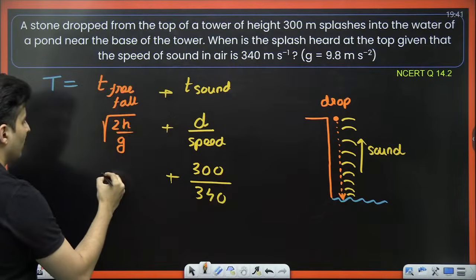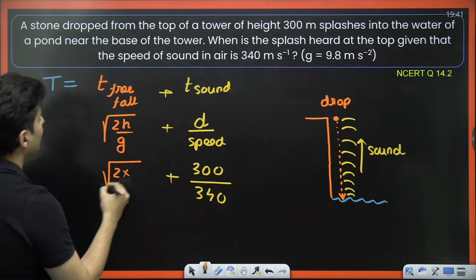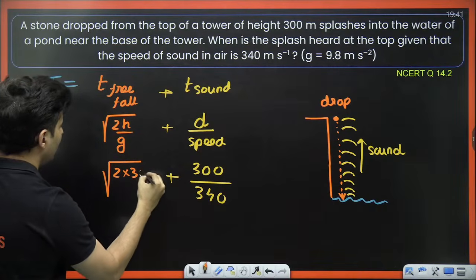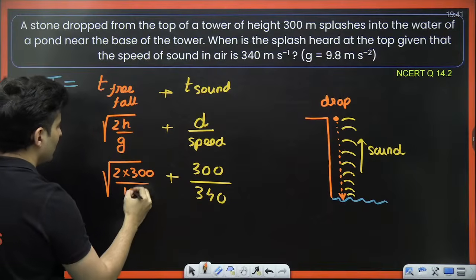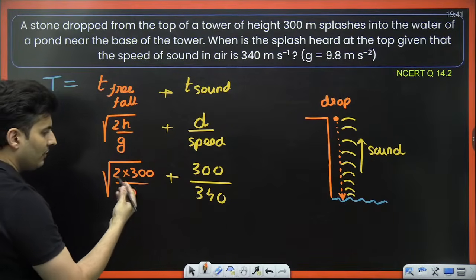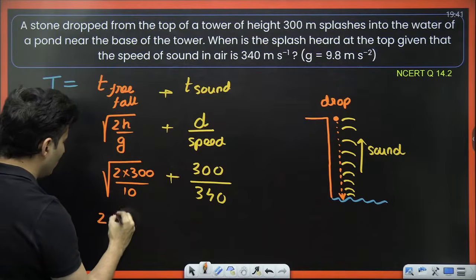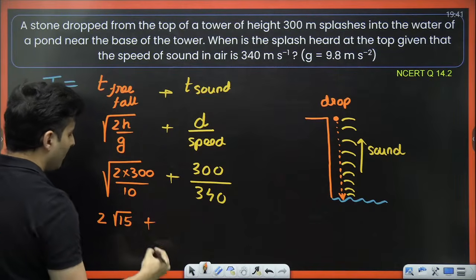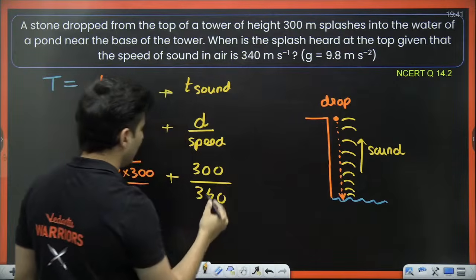In the root of 2h by g, h is 300 and g is 10. Zeros cancel, 2 into 30 is 60, and 60 is 15 into 4, so it will be 2 root 15 plus this one.